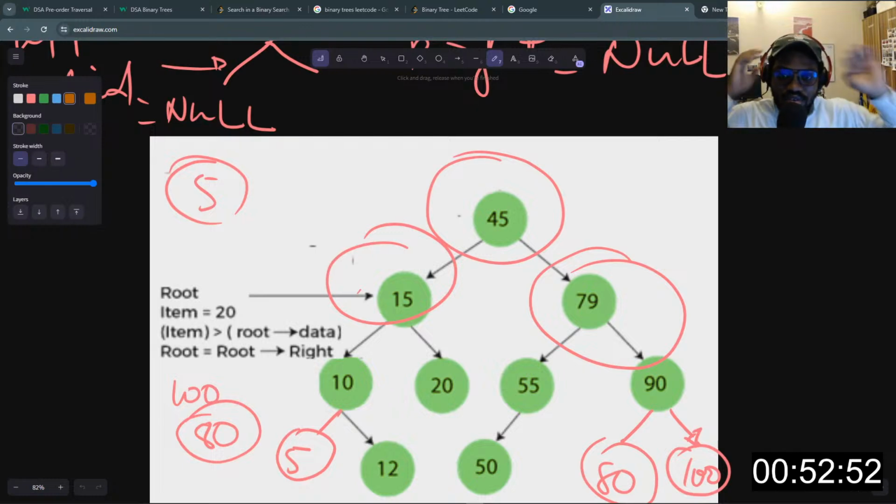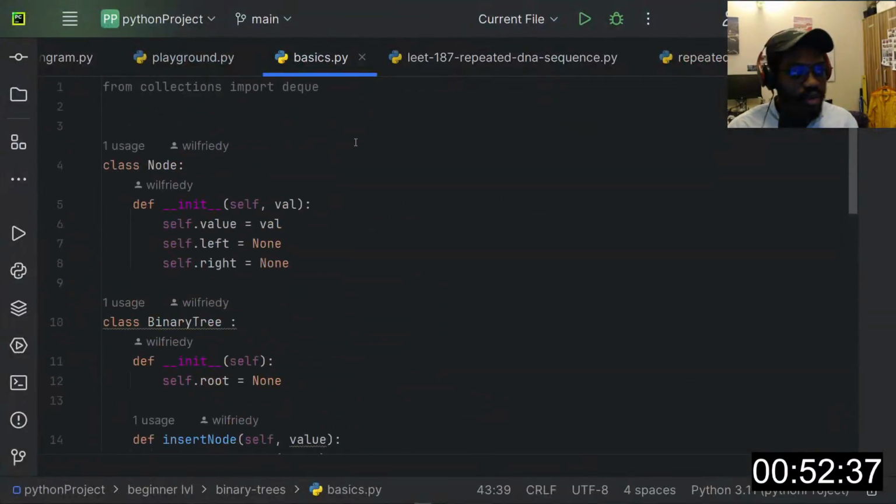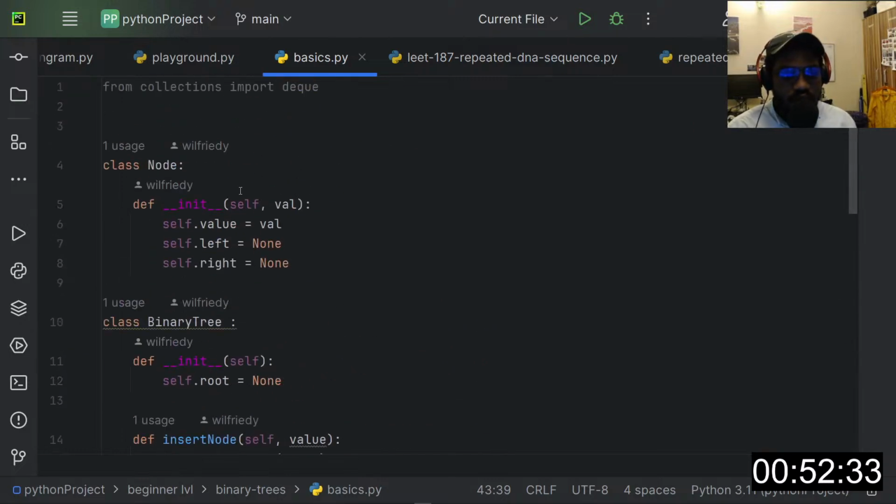Let's continue studying trees. Yeah, we are doing trees today. I have an implementation I made yesterday. We'll go over this and understand certain things. We'll probably solve one LeetCode question today.